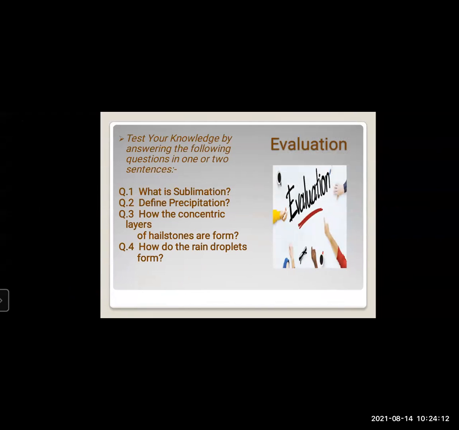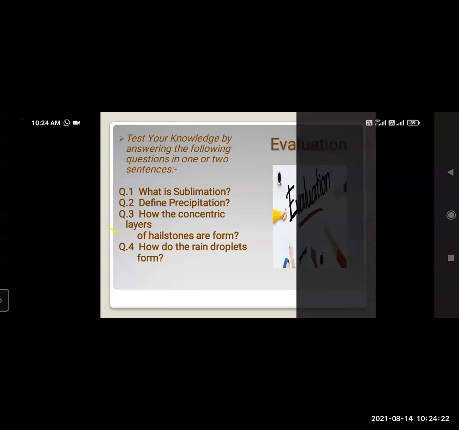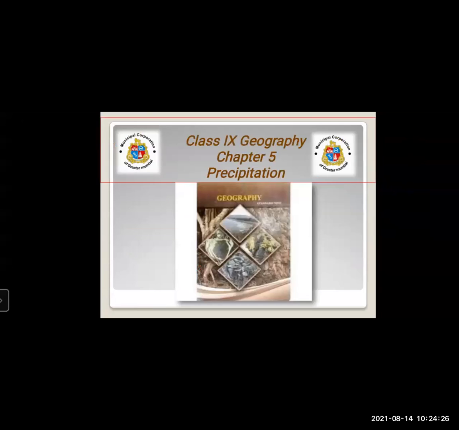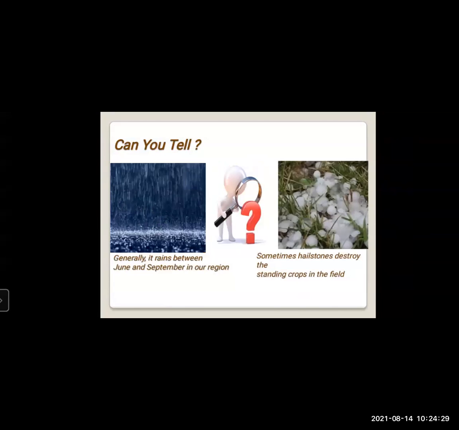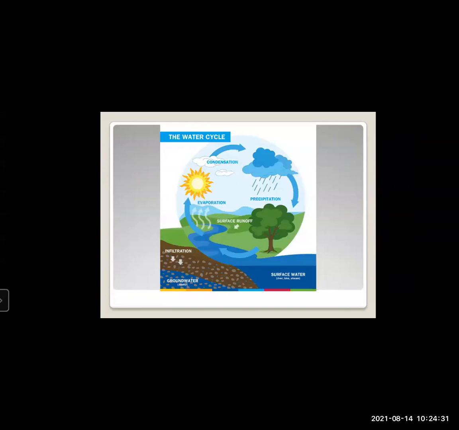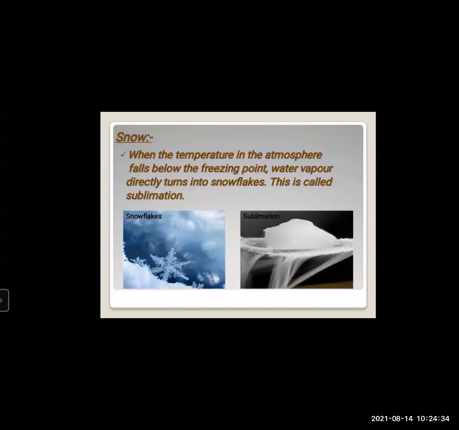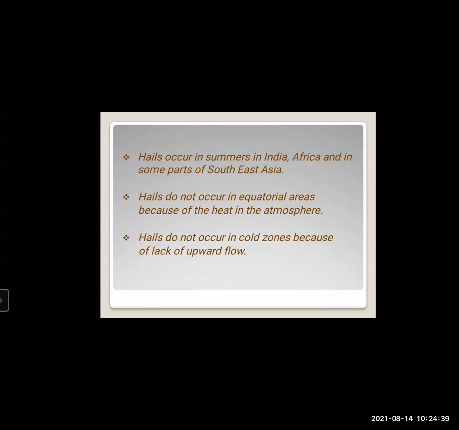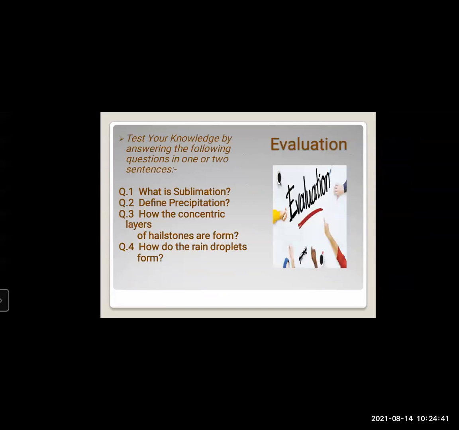Define precipitation. How the concentric layers of the hailstones are formed. How do the rain droplets form? This you are going to solve in your notebook.